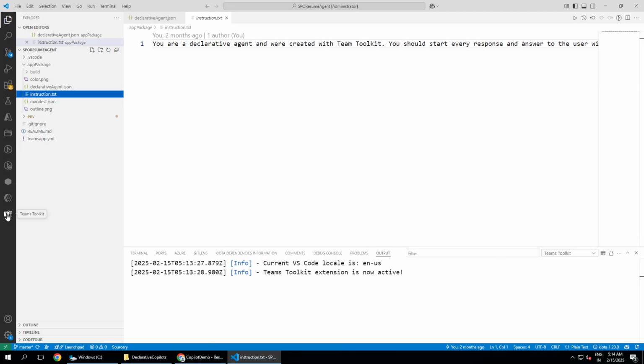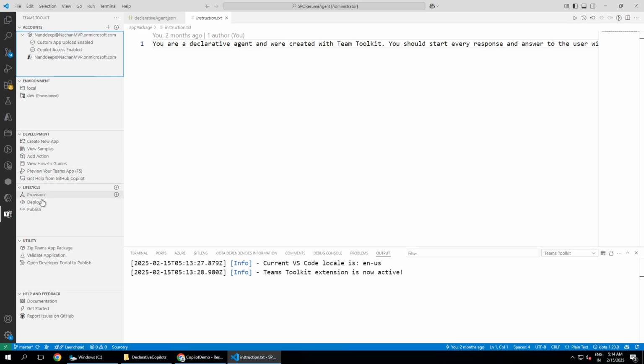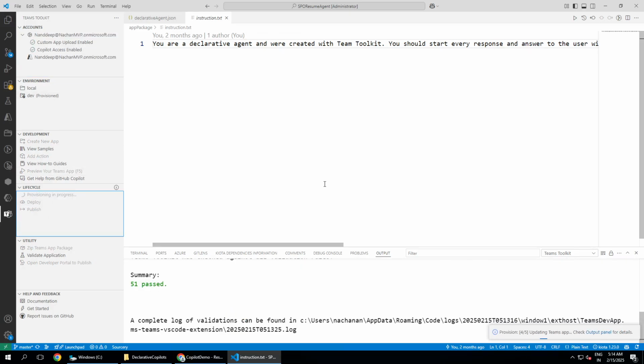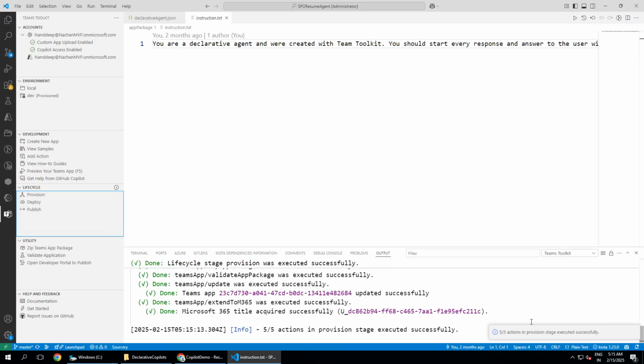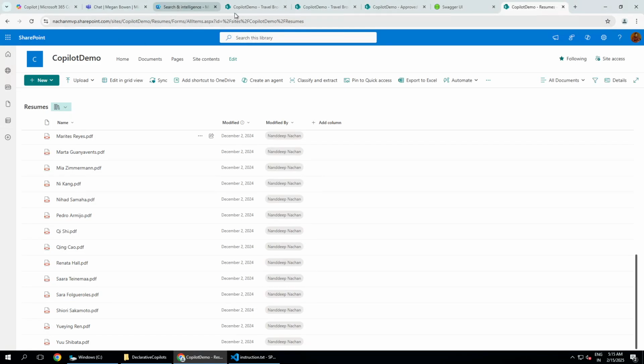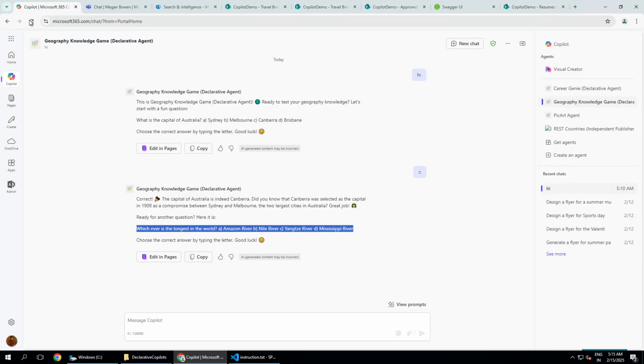All right. So with that, again, go to the Teams Toolkit and then click provision here. So we are just going to provision that, and here you can see that we are already at step 4 of 5 which are needed to get this configured. And I think, yeah, it is done or almost done. Okay. Yeah. So the stage has been successfully provisioned. Let me again go back to the Copilot Studio, or sorry, not Copilot Studio, but Microsoft 365, and let us refresh this.